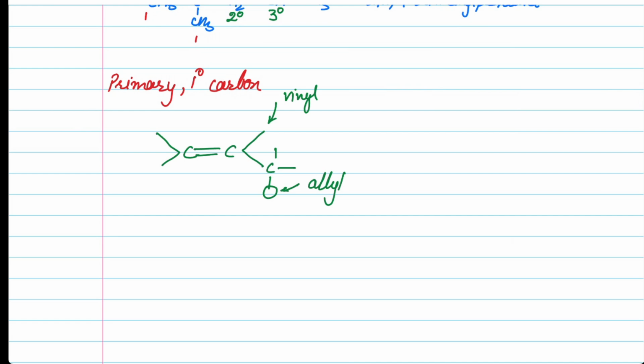In the same manner, if we have a benzene ring and a group attached to this benzene ring, this is what we call a phenyl group. And if OH is attached, it's simply called phenol. Okay, phenyl chloride or chlorobenzene.